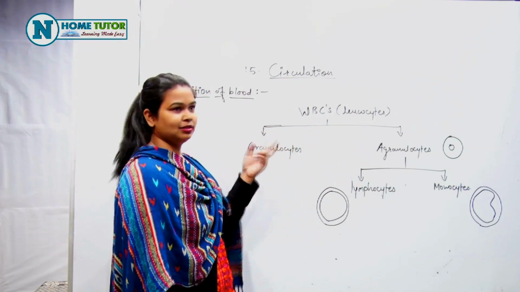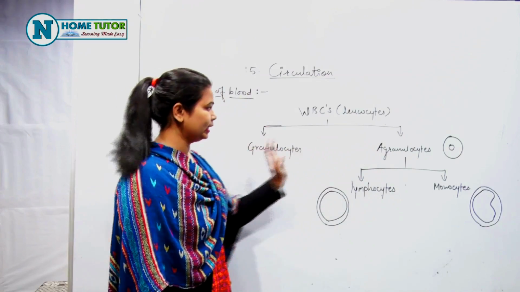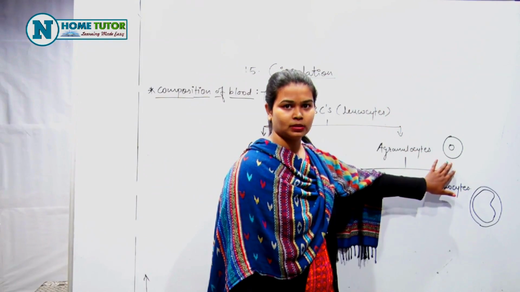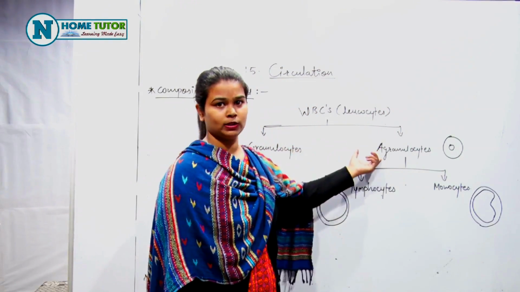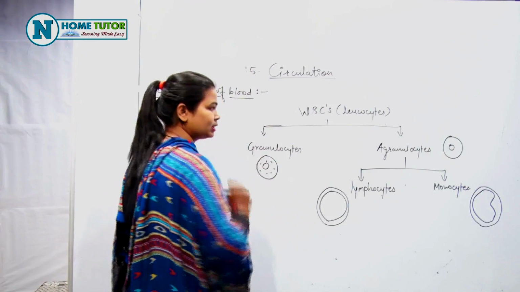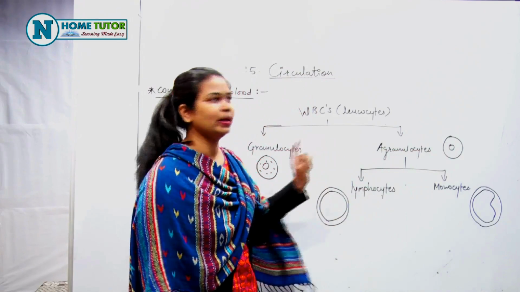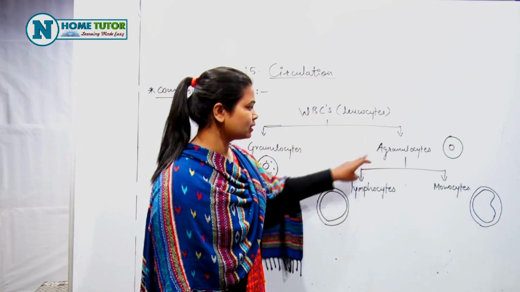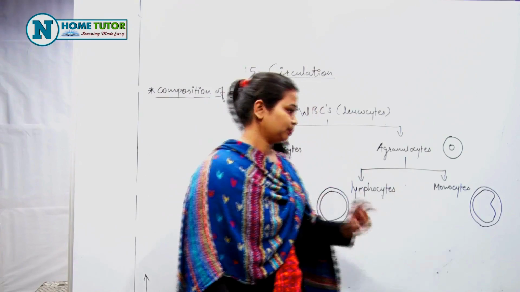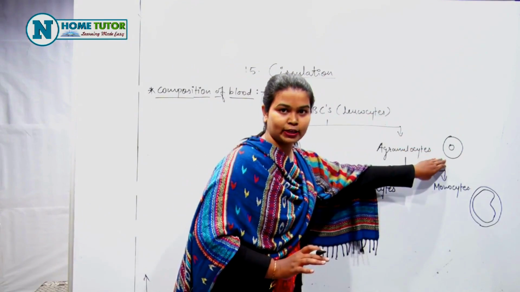WBCs again are of 2 types, that is granulocytes and agranulocytes. Granulocytes we have already studied. Now, agranulocytes are the type of WBCs having clear cytoplasm. Now, the difference between granulocytes and agranulocytes is granulocytes में क्या था? इसके cytoplasm में granules थे. यहाँ पे agranulocytes के cytoplasm में किसी भी टाइप के granules नहीं है and that's why it is called agranulocytes. Agranulocytes are further divided into 2 types, that is lymphocytes and monocytes. Now, same sentence. Lymphocytes are the type of WBCs having clear cytoplasm, right?